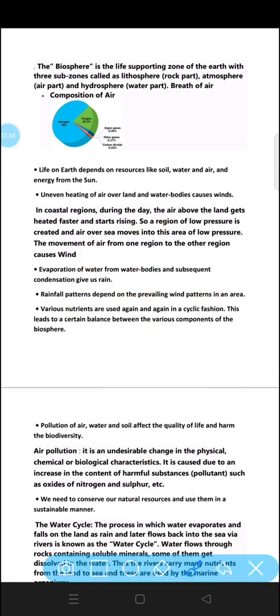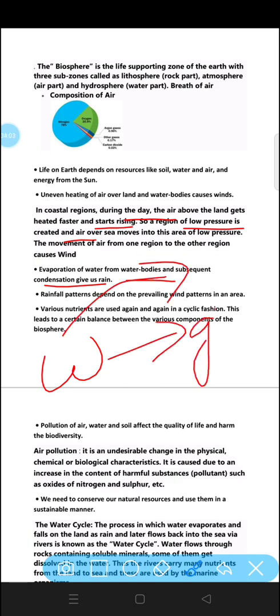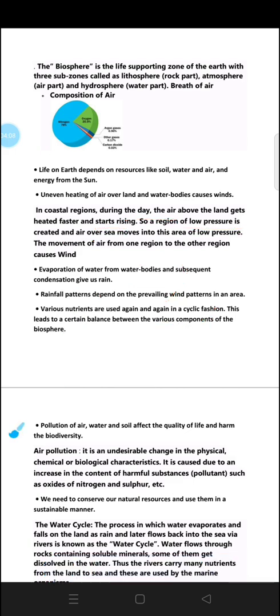Next is, in coastal regions during the day, the air above the land gets heated faster and starts rising. So a region of low pressure is created and air over the sea moves to the area of low pressure. Next is evaporation of water from water bodies and subsequent condensation gives us rain. The water bodies get heated up and the water evaporates. Water converted into gas is called evaporation. And it causes rain. Rainfall pattern depends on the prevailing wind patterns in the area.